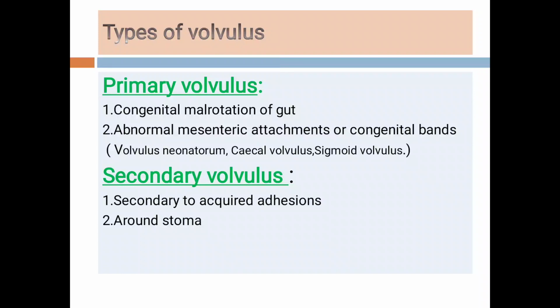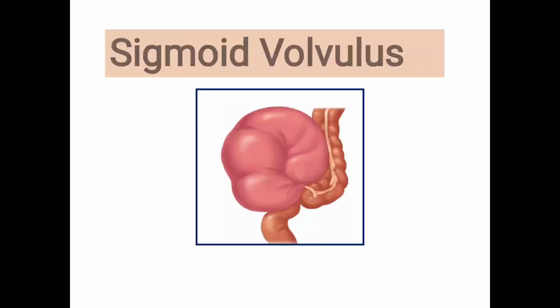Then the types of volvulus. Volvulus is divided into primary and secondary. Primary volvulus occurs due to congenital malrotation of the gut, abnormal mesenteric attachments or congenital bands, and examples of primary volvulus are volvulus neonatorum, cecal volvulus, and sigmoid volvulus. Secondary volvulus occurs secondary to acquired adhesions around the stoma.